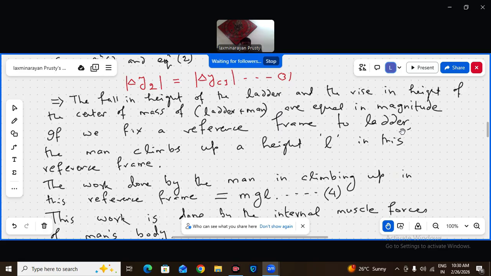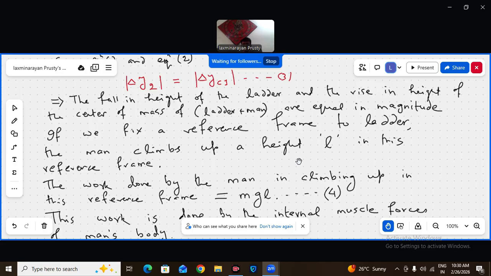In that reference frame fixed to the ladder, how much height does the man rise by the time he reaches the top of the ladder? That is L only. The man climbs up the height L in this reference frame.